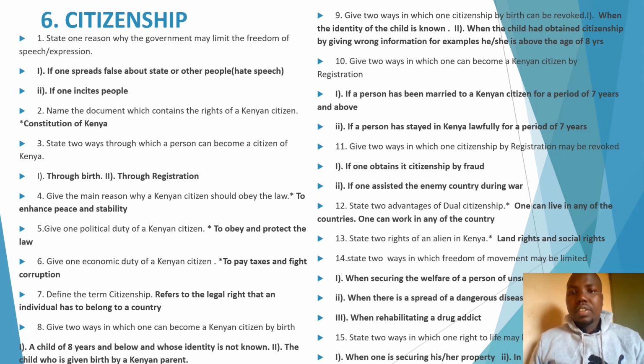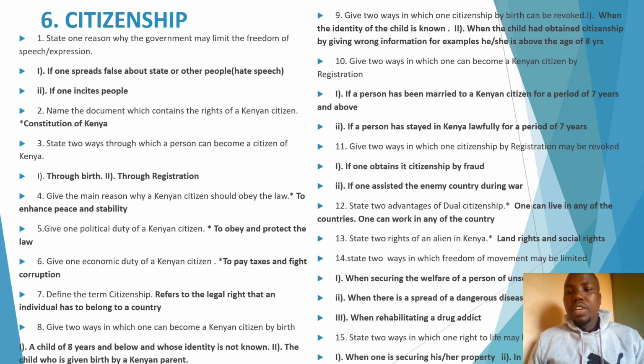Now, question 11, give 2 ways in which one's citizenship by registration may be revoked. For example, number 1, if one obtains the citizenship by fraud, by not giving the right information. Number 2, if one assisted an enemy country during the war, that citizenship by registration will also be taken away from you. Now, question 12, state 2 advantages of dual citizenship.